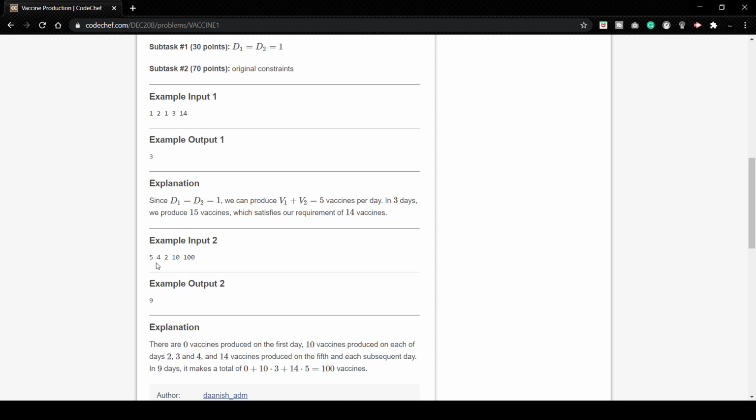So there is no production on day 1. 10 vaccines are produced on day 2, 10 again on day 3 and 10 again on day 4. So we have completed 30 vaccines. On the 5th day, company A starts the production and it can produce 4 vaccines per day. So in total we can produce 14 vaccines per day. So it will take 11 days to produce 100 vaccines in total.